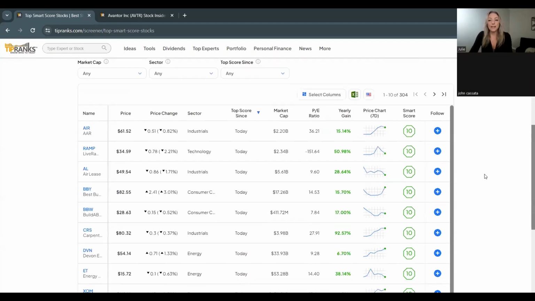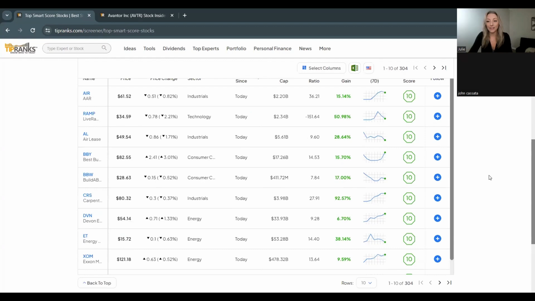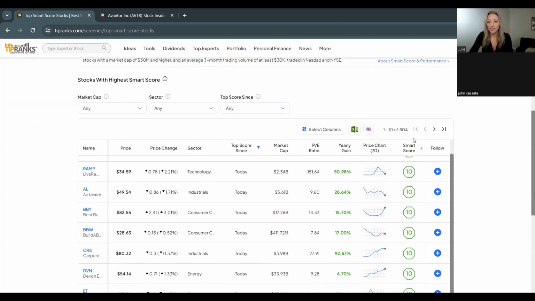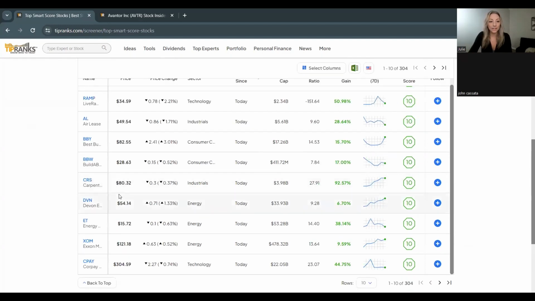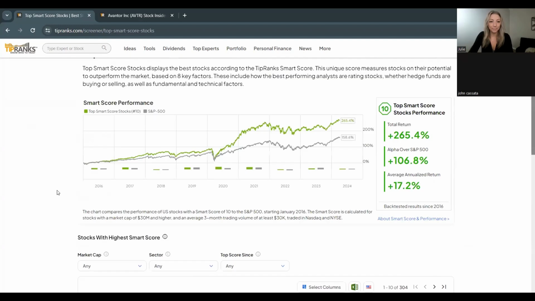So again, when we're looking at this top Smart Score stock, those that score a 10 out of 10 might not have every single factor being super positive. Some might be a bit more neutral, but it means that those 10 out of 10s have a higher rating than the rest of the market. So it is that top 10% that's going to end up with that 10 out of 10 score and give that likelihood to outperform the overall market. And of course, we can always sort by those here when you're looking for different investment inspiration.